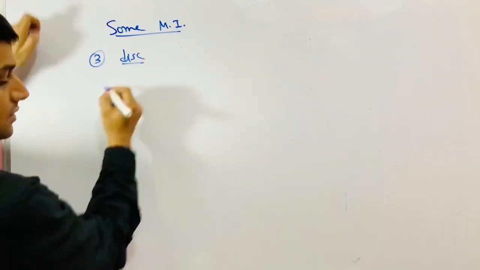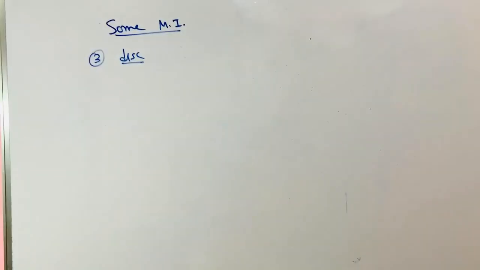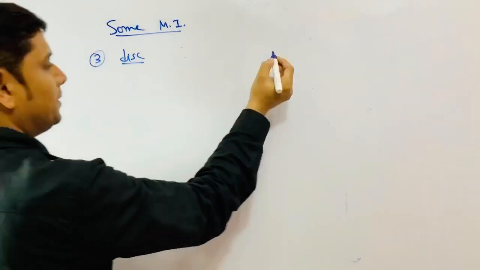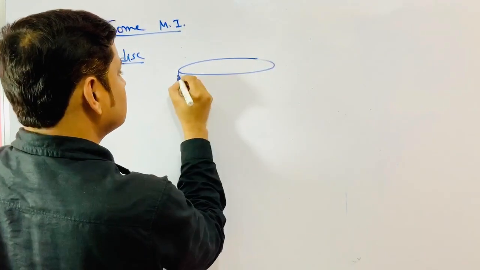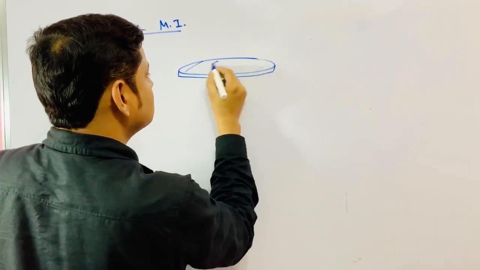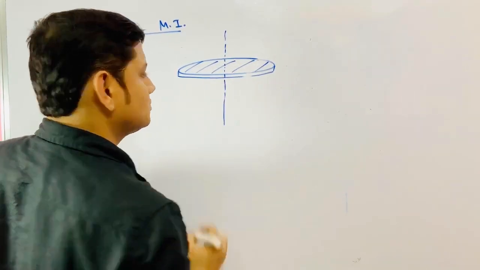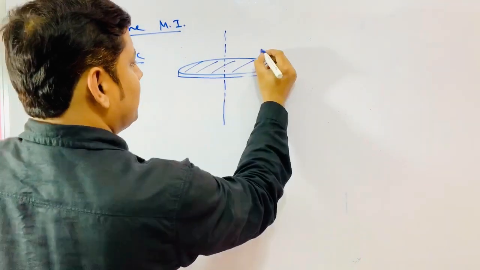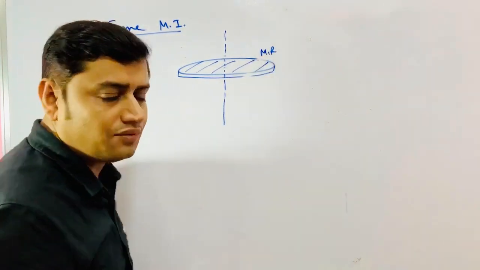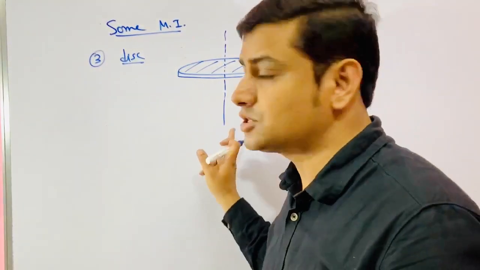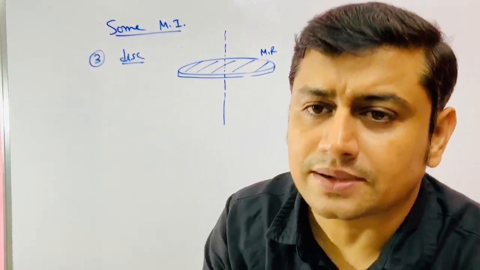Disk. In the case of a disk, you would have moment of inertia like this. This is the disk, like a very thin coin. If the mass is m and the radius is r, now first of all, we should understand that the moment of inertia of this must be less than the moment of inertia of the ring. Why?